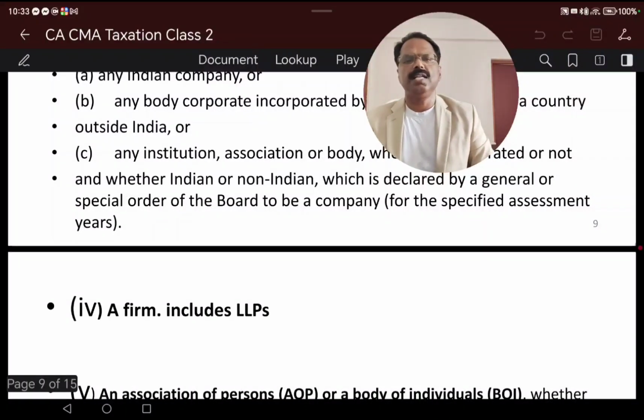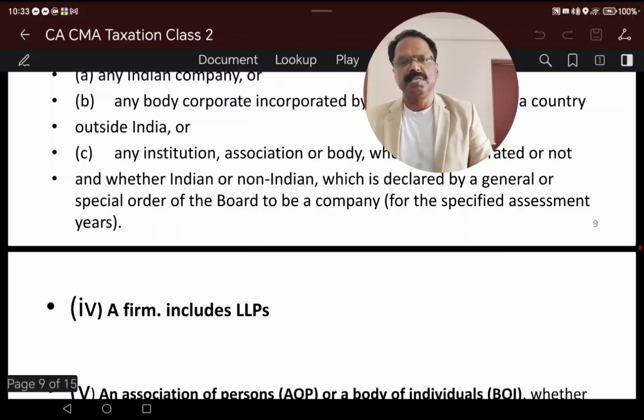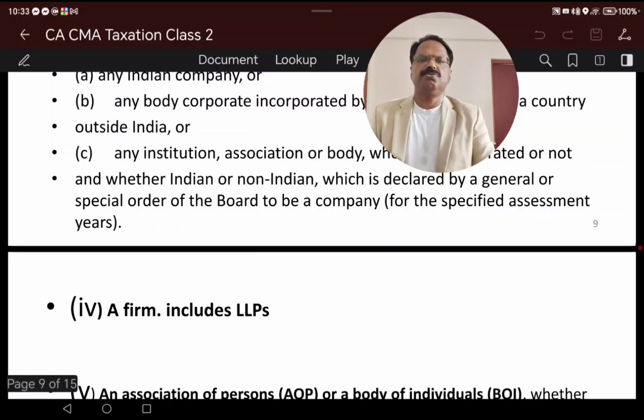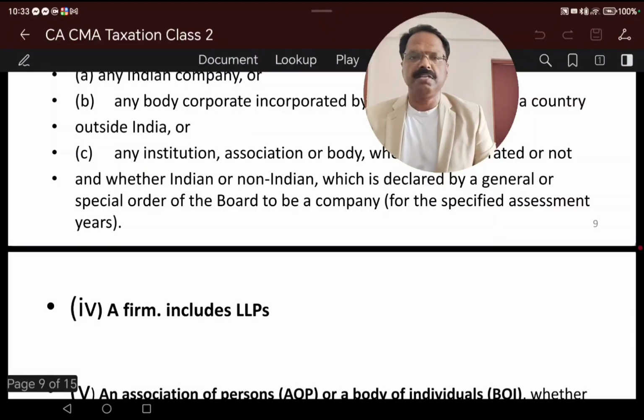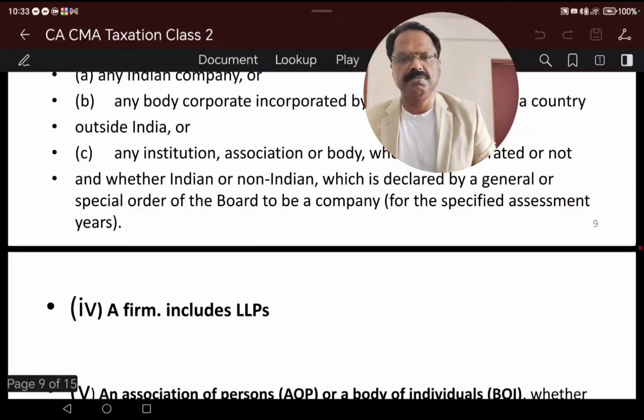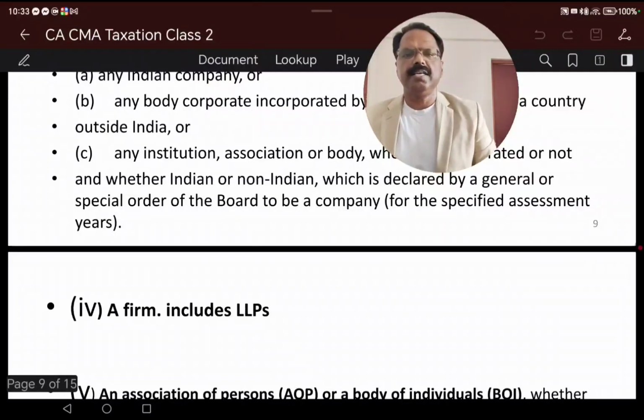Partnership firm includes LLP, limited liability partnerships. Basically, partnerships are not limited, but there are certain partnership firms that are limited.